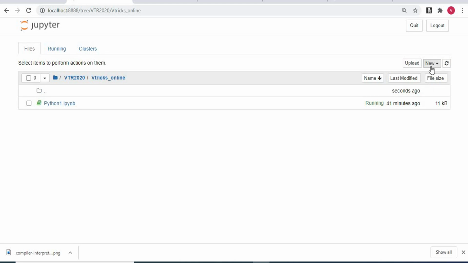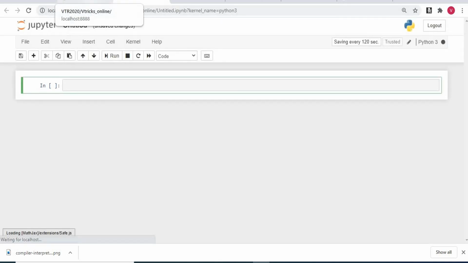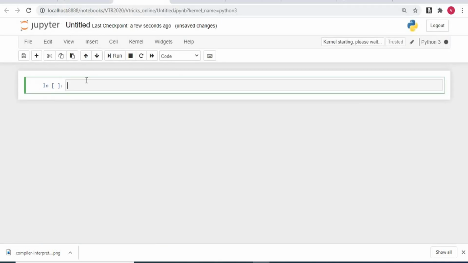Now what I do is, I'll be getting an option called new. I go to new and say new Python 3. A new Python 3 notebook would be created. You can just see a new notebook is getting created. Here you can actually start typing your code.